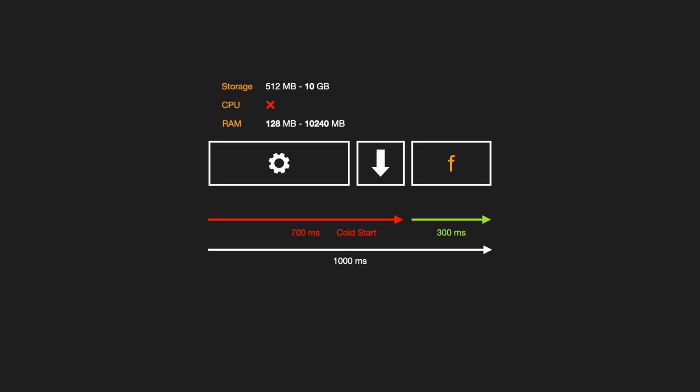Ephemeral means the storage is temporary. Once the execution is done, everything will be deleted. The maximum execution time can be 900 seconds, not milliseconds, 900 seconds. And you will only pay for your execution time and the RAM you have chosen. So this is the basic concept of AWS Lambda.